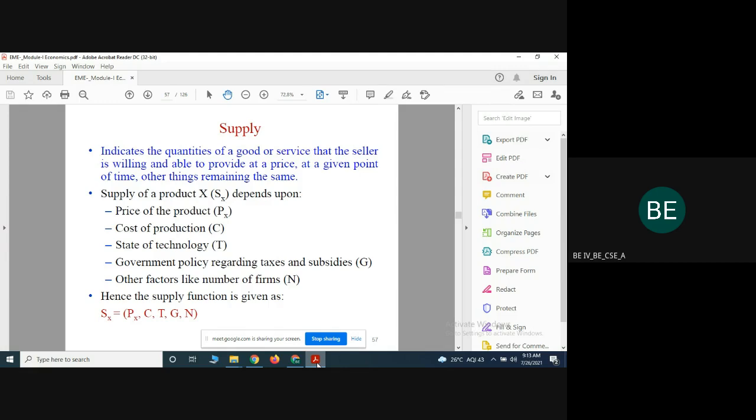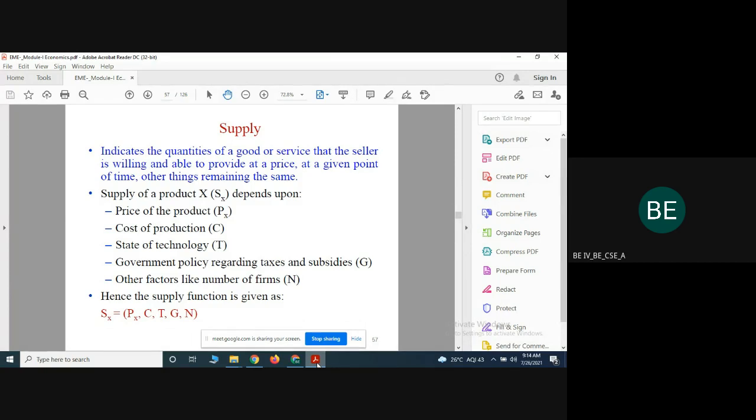Government policies are related to tax and subsidies on the concerned product. Based on that, it will affect the supply of that particular product; it may increase or decrease. If you consider the textile industries, when they manufacture the product, they have to pay 28% tax to the government.